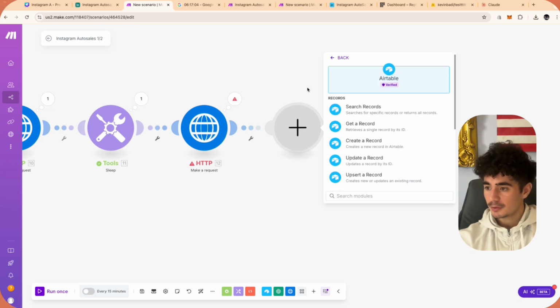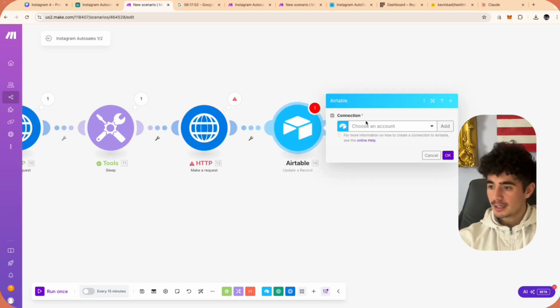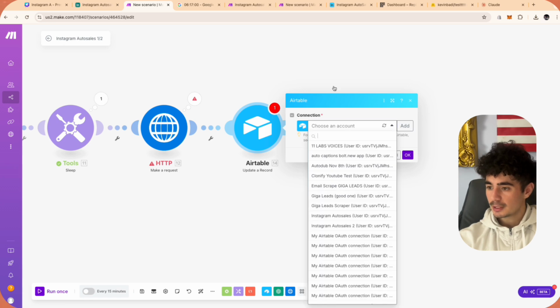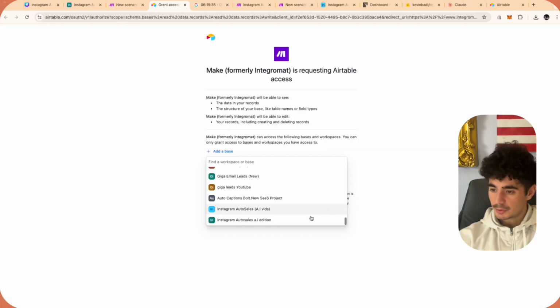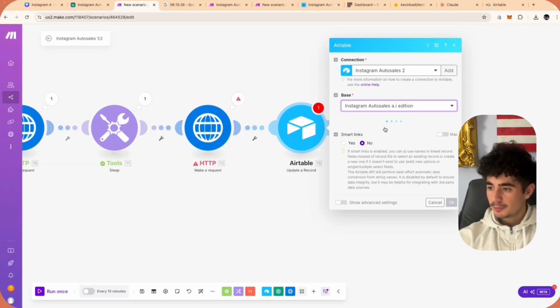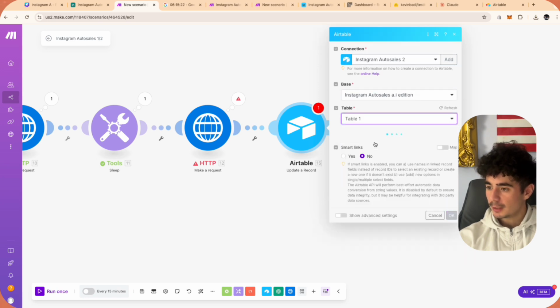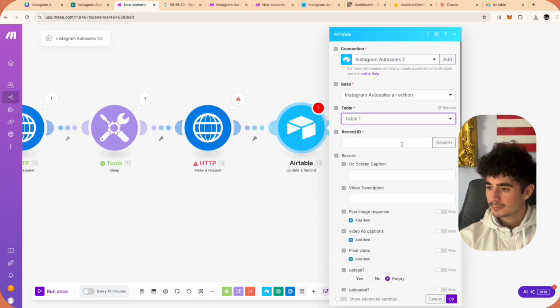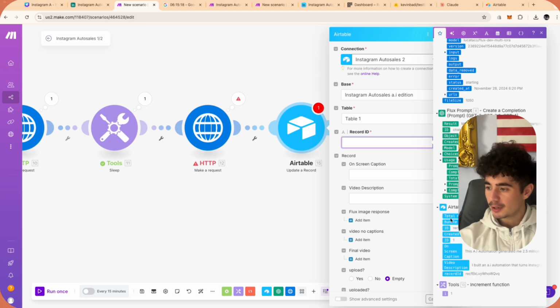So what we're going to do is go into Airtable and click update a record. I'm going to choose an account, and that's going to be the Instagram auto sales number 2. Out of base, scroll to the bottom, AI edition, grant access. Okay, so now we can open up the base. We're going to open up table 1. We're going to pass that record ID that we got all the way back in search records back here.